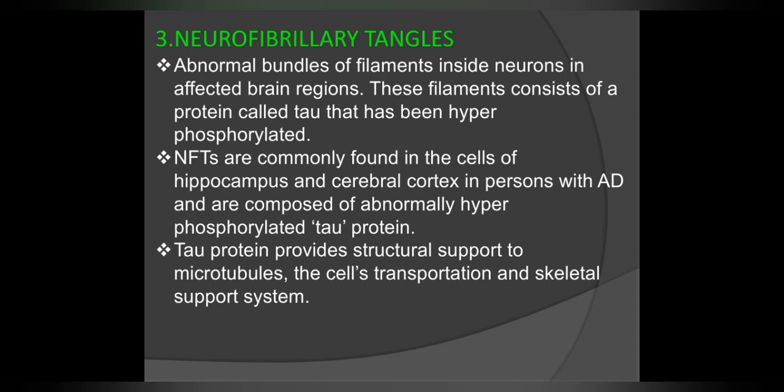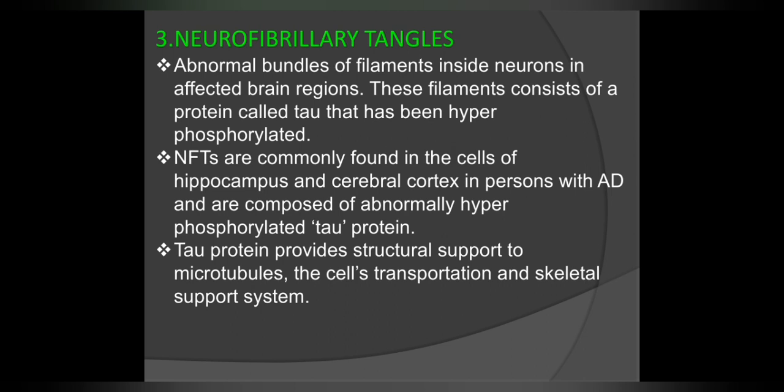The third abnormality is the neurofibrillary tangles. These are abnormal bundles of filaments inside the neurons in affected brain regions. These filaments consist of a protein called tau that has been hyperphosphorylated.